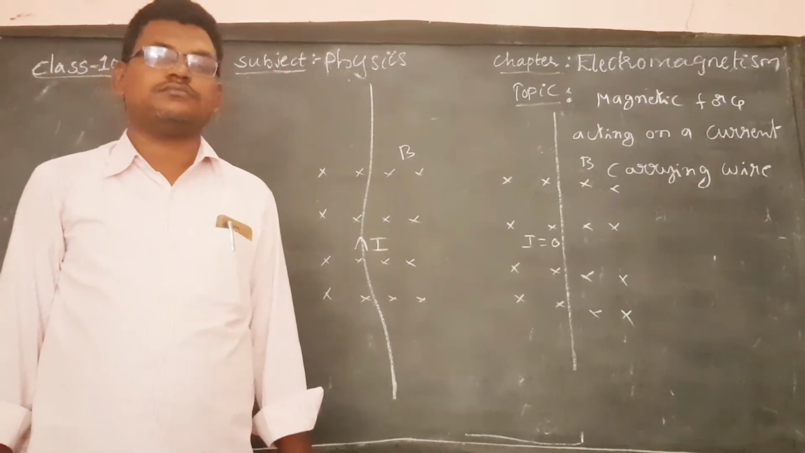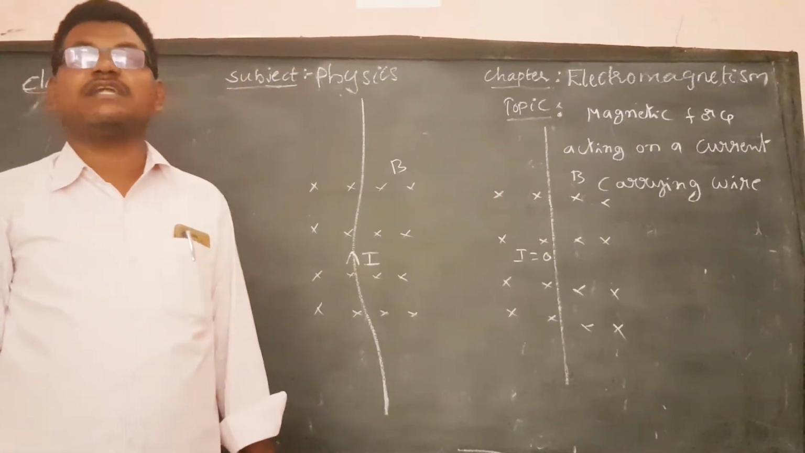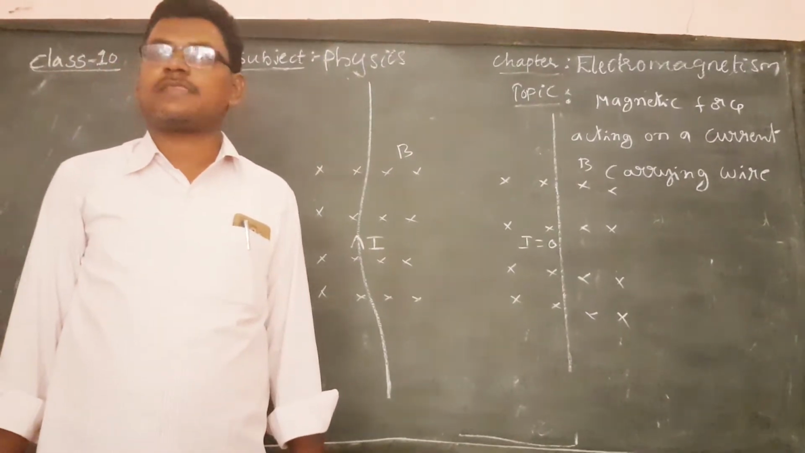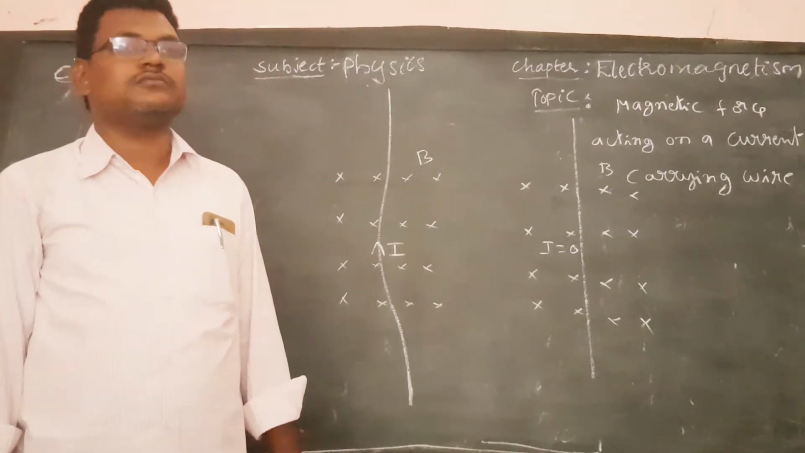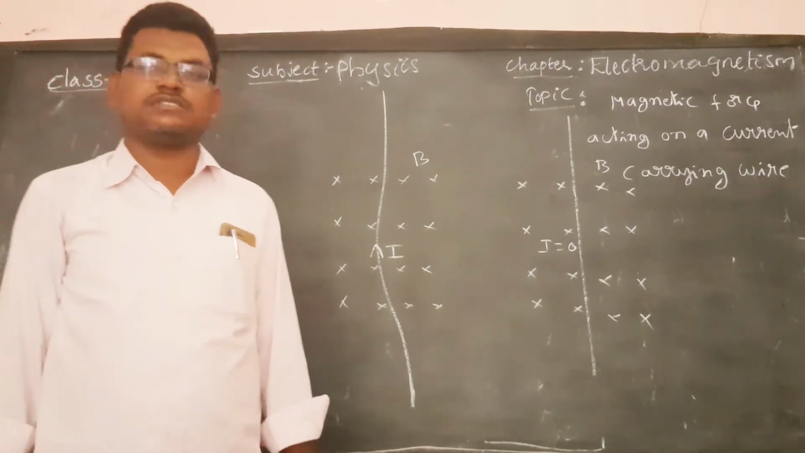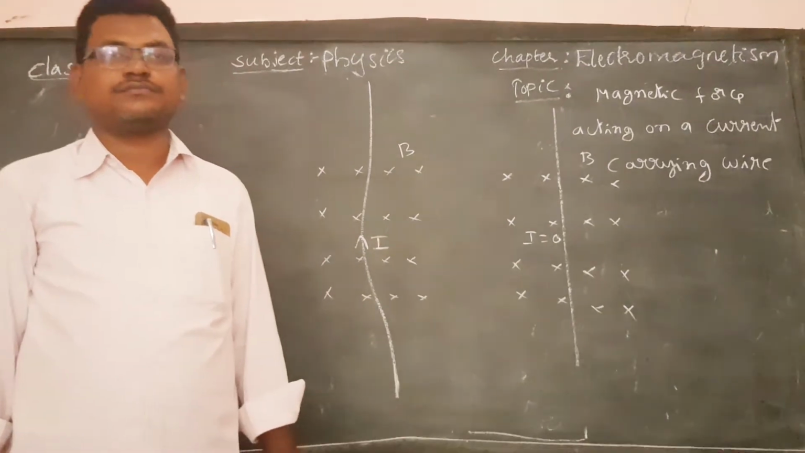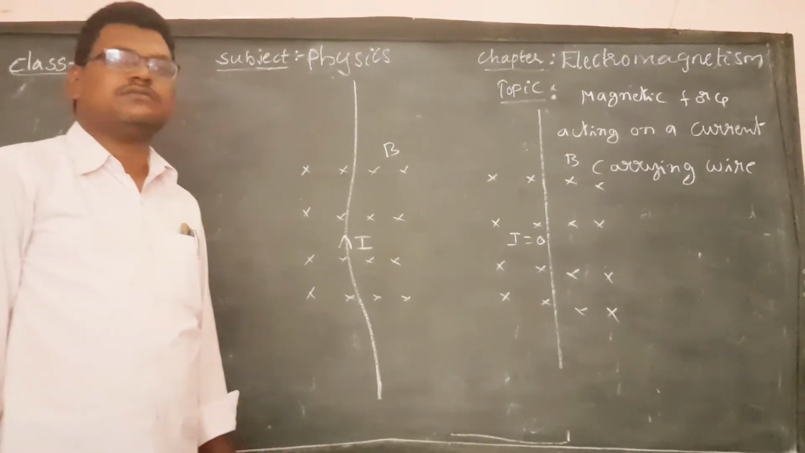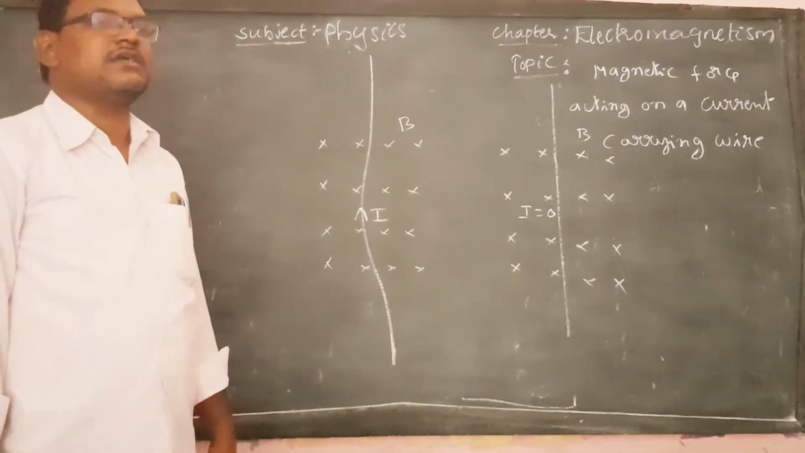You know that an external magnetic field exerts a magnetic force on a moving charged particle. A current carrying wire also has moving charge, so it also experiences a magnetic force from the external magnetic field. Now let's see the expression for the magnetic force acting on a charged particle.